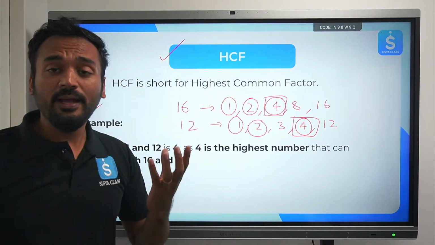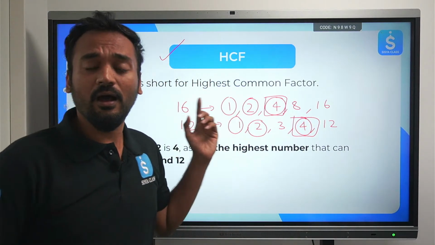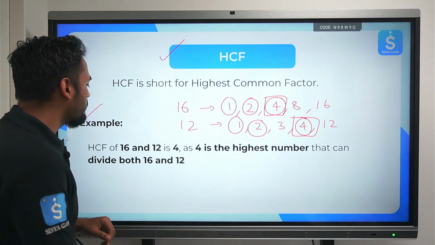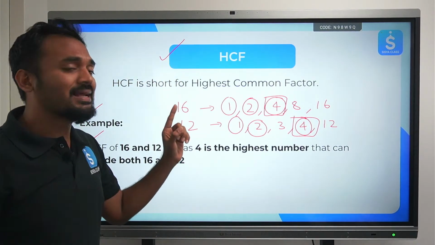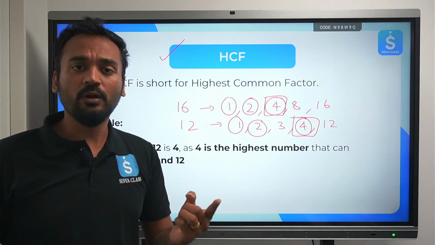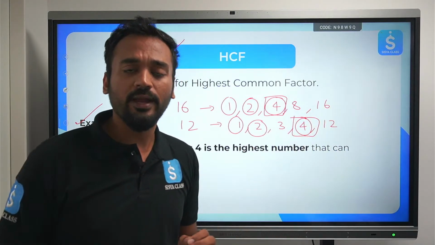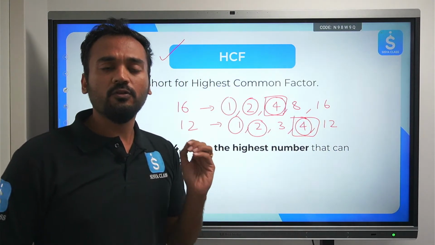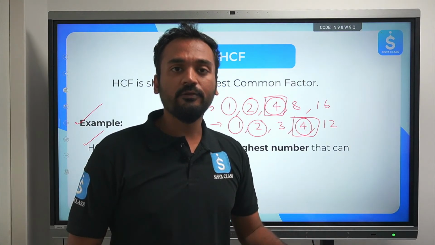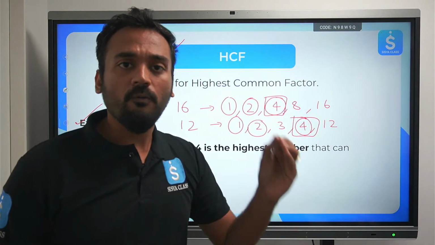But if there are bigger numbers, it's very difficult for us to use this method to find the HCF. There's a better method using prime factorization. We'll understand that as well. But the concept here is clear: highest common factor. Common factors exist for 2 numbers. It can be 3 numbers or 4 numbers also. You list down the factors of each and every number, find the common factors across all the numbers, and whichever is the highest common factor will be the HCF of all the numbers.